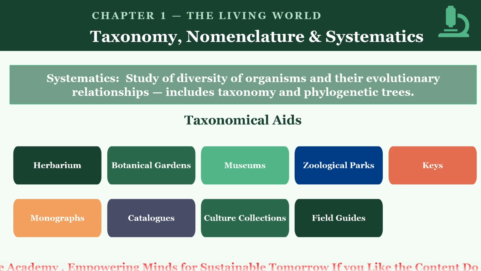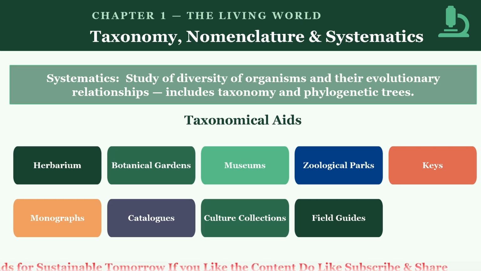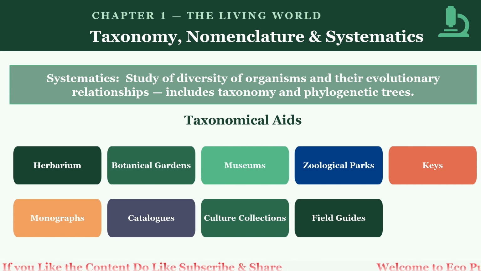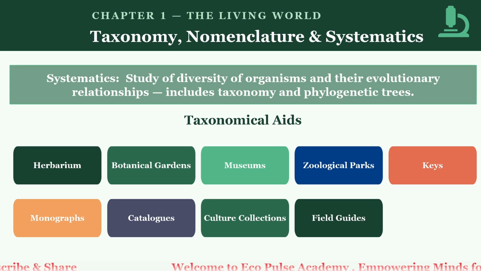What are the major taxonomical aids? Number first, herbarium. A herbarium is a collection of preserved plant specimens and associated data used for scientific study. The plant specimens are dried, pressed, and mounted on sheets with detailed information. For example, their scientific name, location, and date of collection. How can it be used? The reference for plant identification, study of plant diversity, and research in systematics and taxonomy.